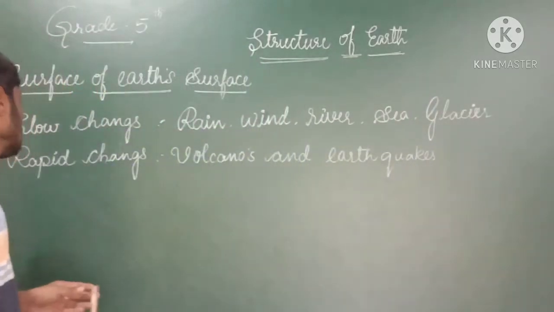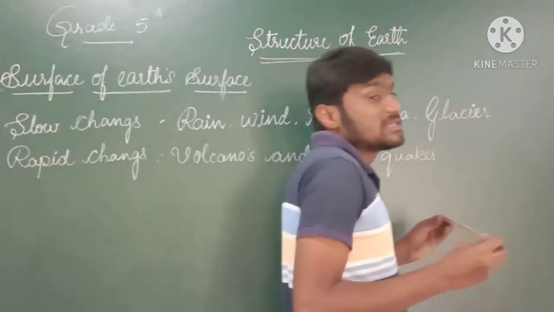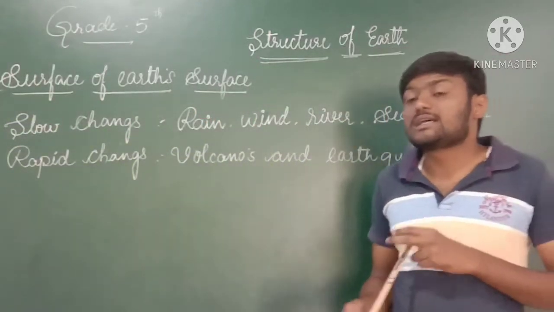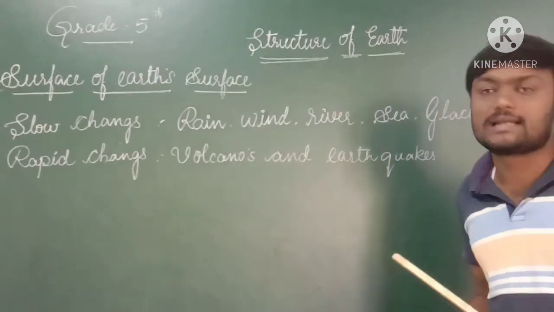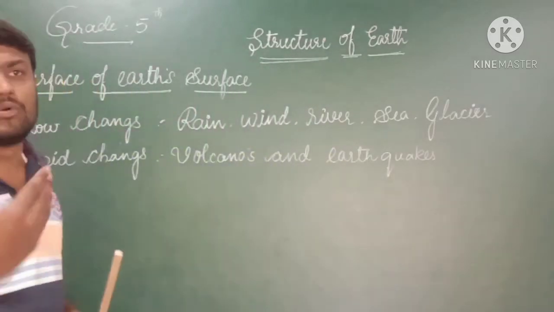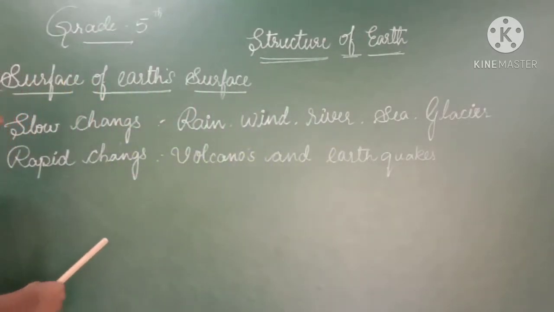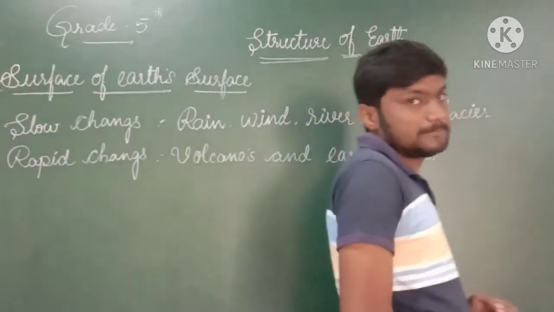But when we discuss the rapid changes which take place on the surface of the earth, these are the changes which take place under the earth, I mean the internal surface of the earth. The two important rapid changes which occur on the surface of the earth are volcanoes and earthquakes.